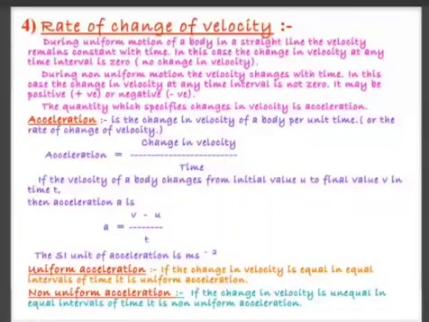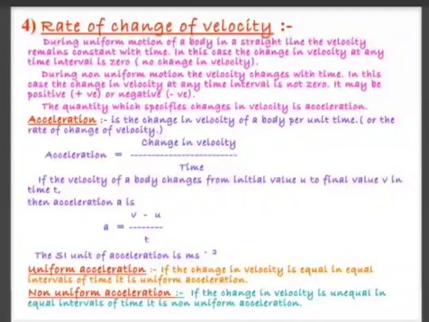Then there are two types of acceleration. Just like we had two types of motion, uniform and non-uniform, we have two types of acceleration, which is uniform and non-uniform. When my velocity changes uniformly, means say 1 second my velocity was 5 meter per second. Next second it was 10. Next second it is 15. Next second it is 20. So you can see there is equal change in velocity in equal interval of time. So I will say my car is going with uniform acceleration.